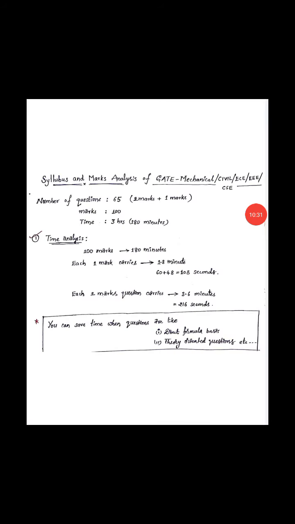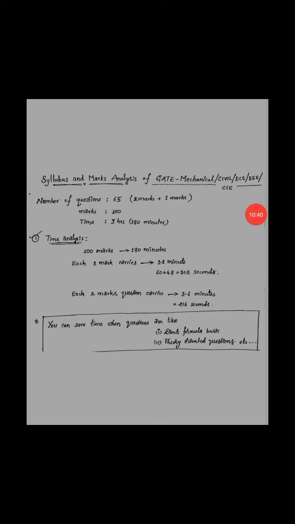In part A, you will get 25 to 30 marks. Out of these 30 marks, you can definitely get 25 if you study with the analysis manner. Out of the total 65 questions, 35 questions are 2 marks and 30 questions are 1 mark.